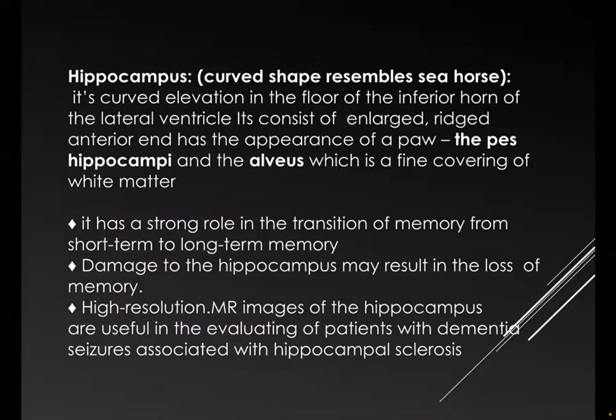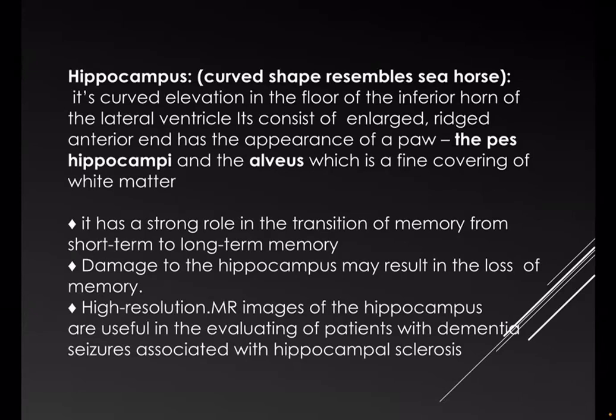Hippocampus. Its curved shape resembles a seahorse. It is a curved elevation in the floor of the inferior horn of the lateral ventricle. It consists of an enlarged, rigid anterior end that has the appearance of a paw. It is the base of the hippocampus, and the alveus, which is a fine covering of white matter. It has a strong role in the transition of memory from short-term memory to long-term memory.